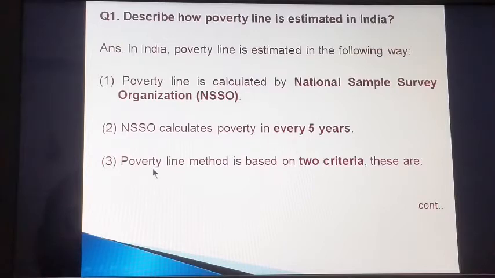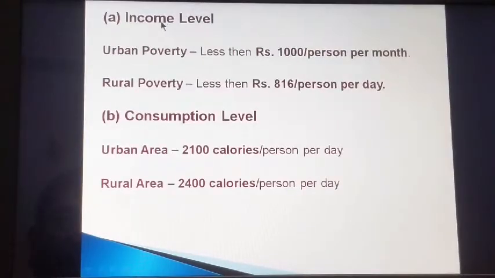Point number 3, the poverty line method is based on 2 criteria. So what are the 2 criteria for measuring the poverty line? These criteria are, number 1, income level, and number 2, consumption level. So how about income level? Income level is calculated separately for urban and rural areas.